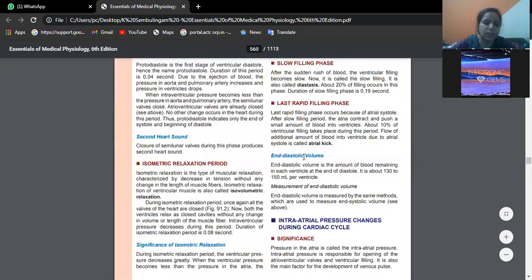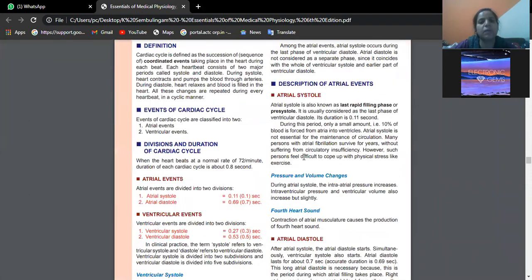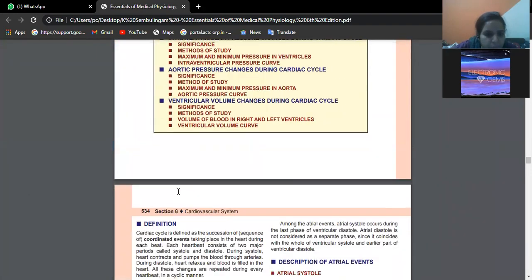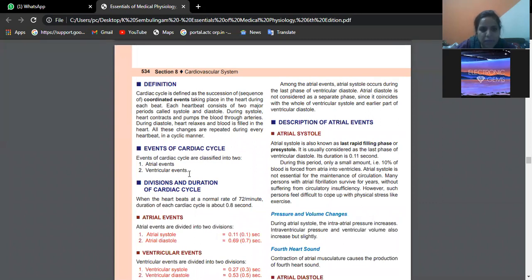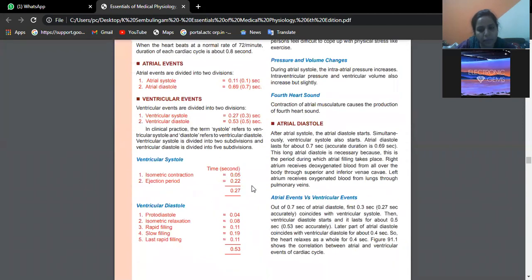First of all, we will write the definition. The cardiac cycle is defined as the sequence of coordinated events taking place in the heart during each beat. During each beat we have systole and diastole. So during each beat, what is the sequence of events taking place? That is nothing but the cardiac cycle. Now the events of the cardiac cycle: we have two, atrial events and ventricular events.